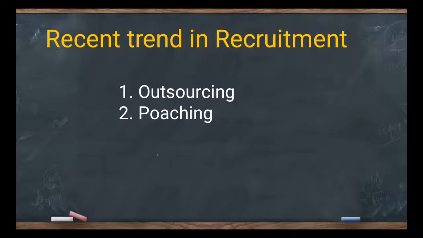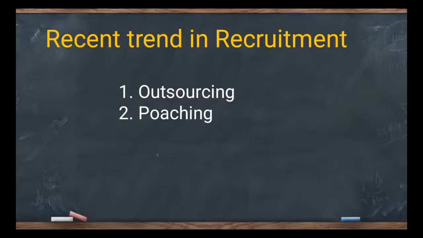Outsourcing: we have 7 processes of how outsourcing is done, and how the employees are selected I have also told you. Next is poaching. Poaching is also called raiding. Raiding is that from a competitive company I'll get the persons by stating that higher payment and financial or non-financial benefits will be given. Like that I'll go and approach them. So these are the recent trends in recruitment.